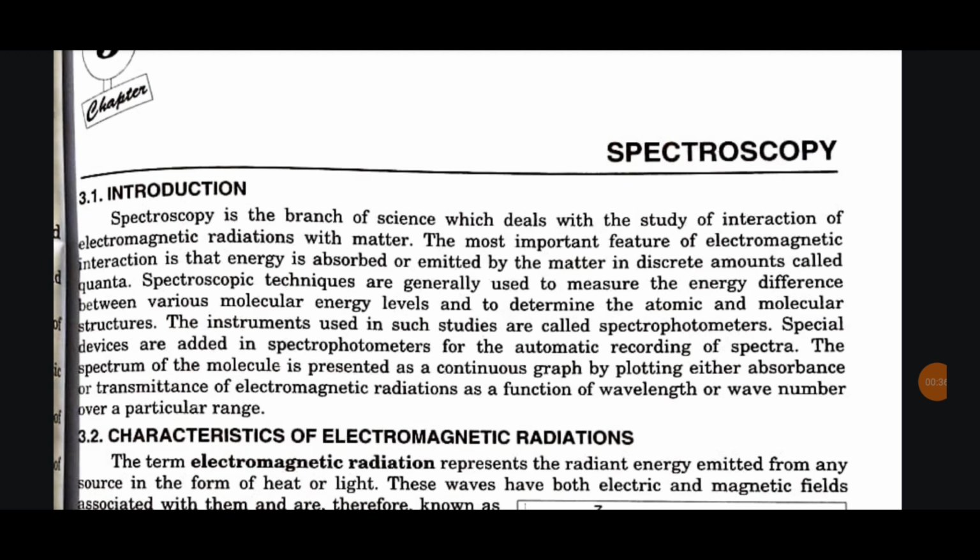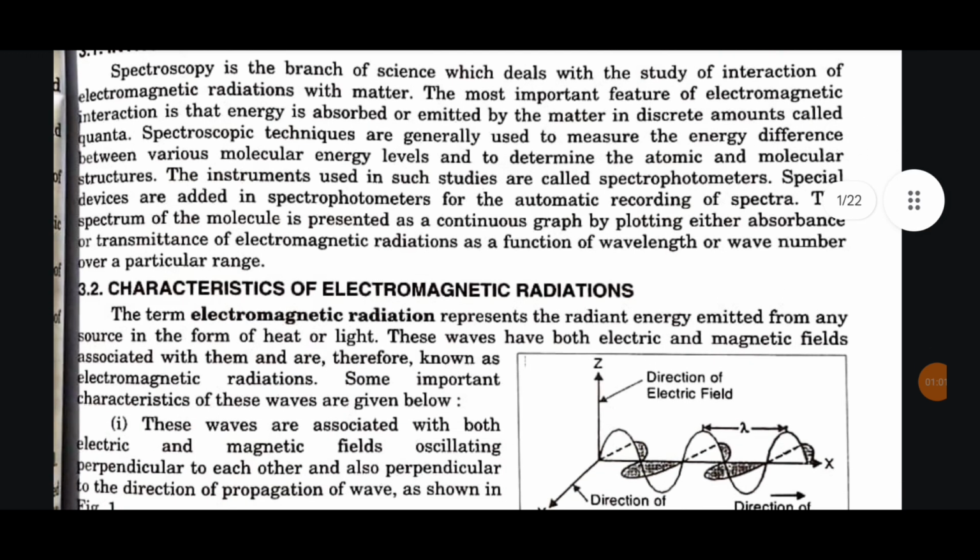The instruments used in such studies are called spectrophotometers. Special devices are added in spectrophotometers for the automatic recording of spectra. The spectrum of the molecule is presented as a continuous graph by plotting either absorbance or transmittance of electromagnetic radiations as a function of wavelength or wave number over a particular range.